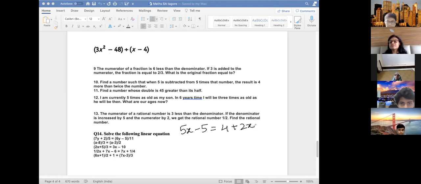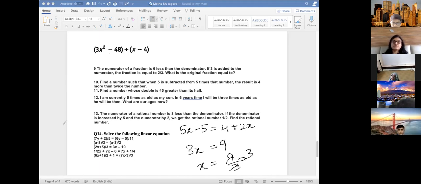Yes, ma'am. So 5x minus 2x gives 3x, and here 5 plus 4 is 9. So x is equal to 9 by 3. Answer is 3. Okay. Now do this one, the age question, and one numerator denominator question. Question number 12.